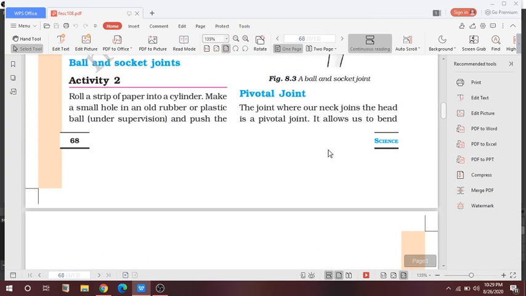Yeah, so it joins the neck to the head, and it allows the movement, or it allows to bend the head forward and the backward direction and turn the head to our left and right.